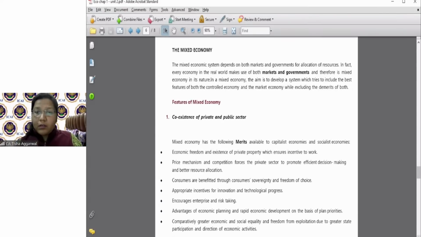What to do now? Let's bring it together. JP group cannot do anything without money, and government of Uttar Pradesh cannot do anything without technology. So why not bring them together? So whenever I talk about mixed economy is where the market and the government all come together and उसको coexist करके हम दोनों के फायदे को इस्तेमाल करके प्रोडक्ट को बनाएं।